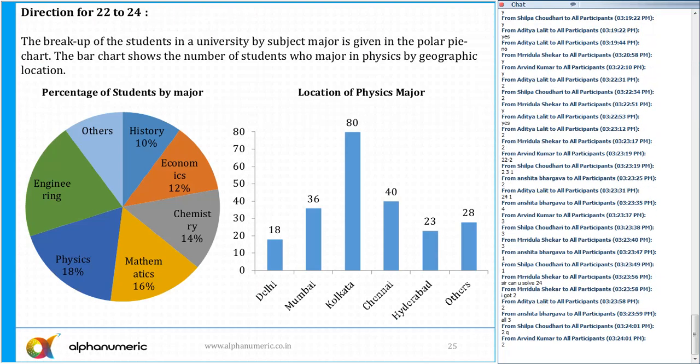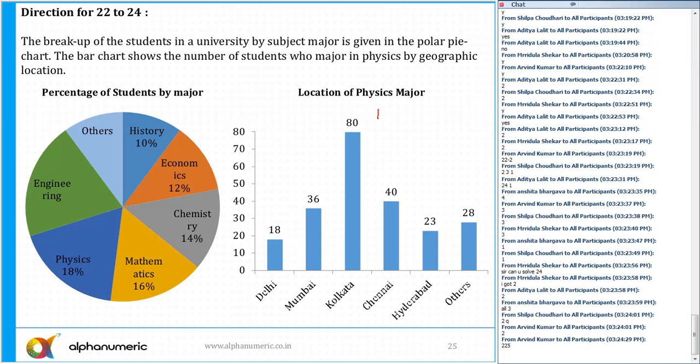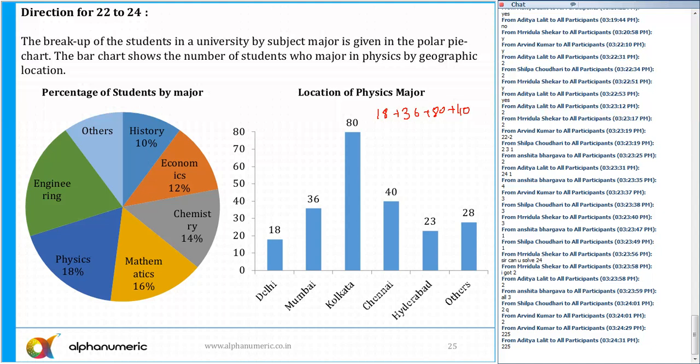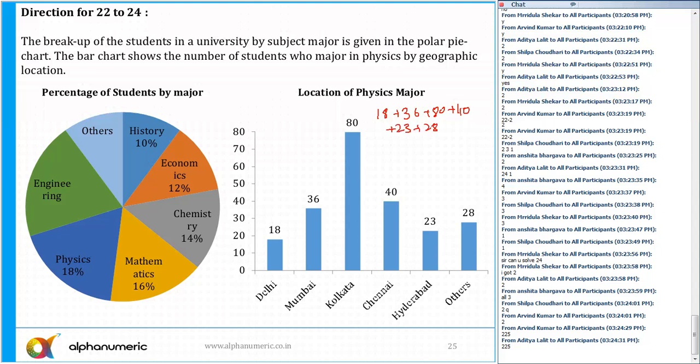So it says the breakup of the students in a university by subject major is given in a polar pie chart. Okay, the bar chart shows the number of students who major in physics by geographic locations. So can you guys tell me, if I add all of them, what is the total number of students in physics? That is 18 plus 36 plus 80 plus 40 plus 23 plus 28. That is equal to 225.